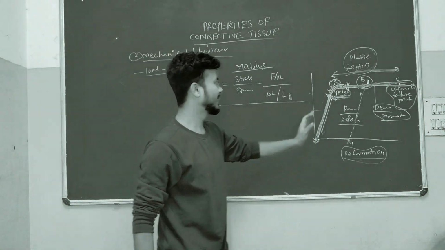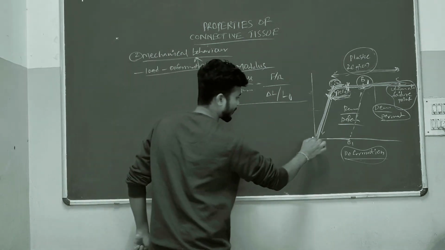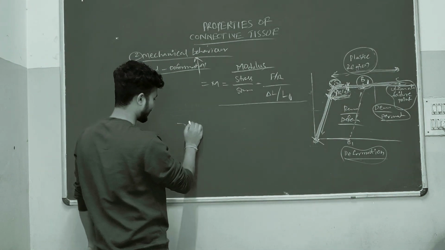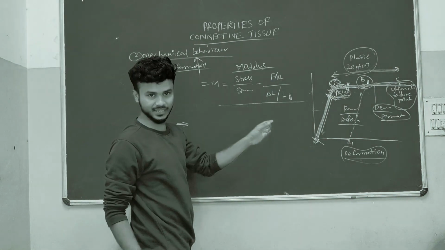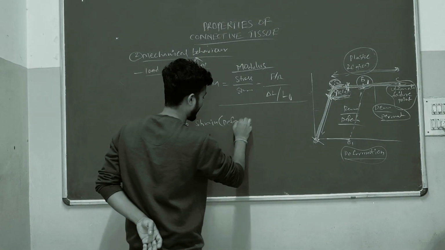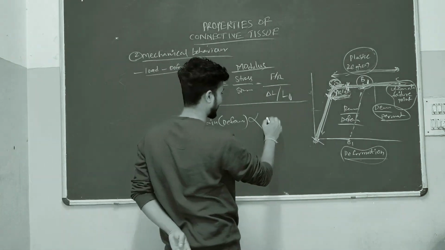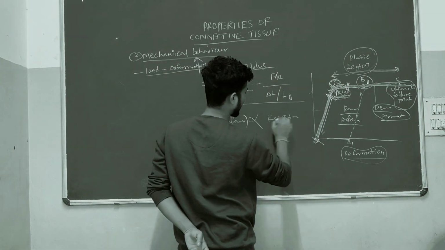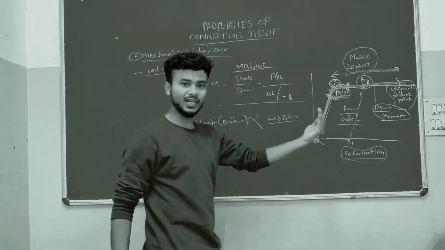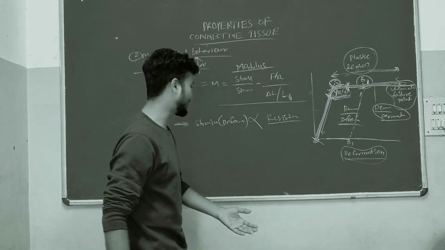Now we will see the modulus for this connective tissue structure. Suppose from point A to B, if you calculate stress and strain, the strain or deformation is directly proportional to the resistance. So if you give load to this, it will again come back to its normal position. If you give more load, it will elongate more.